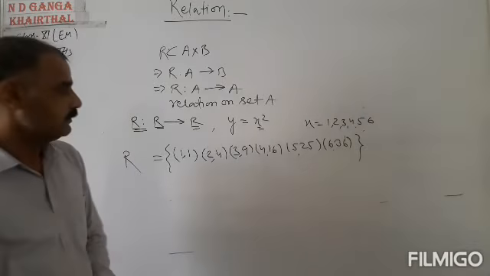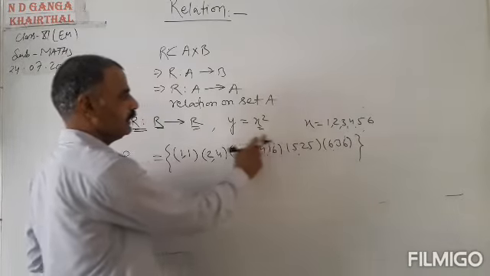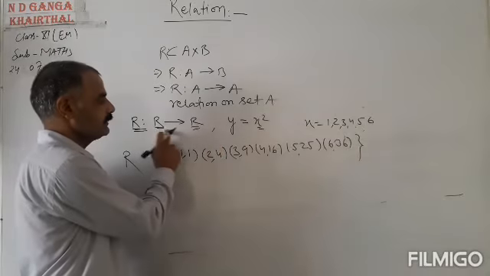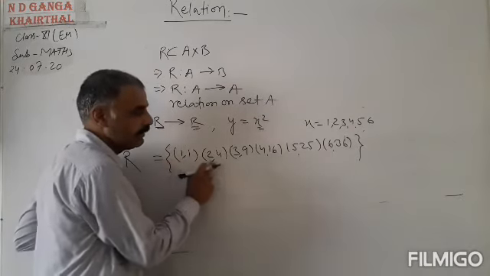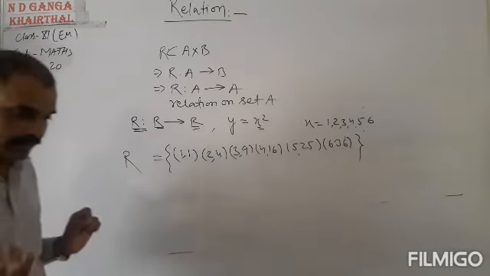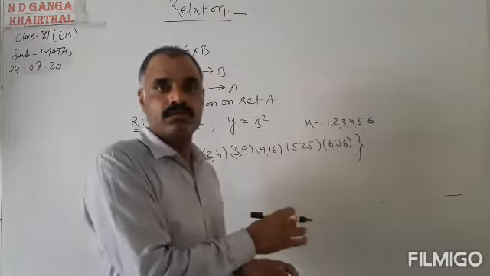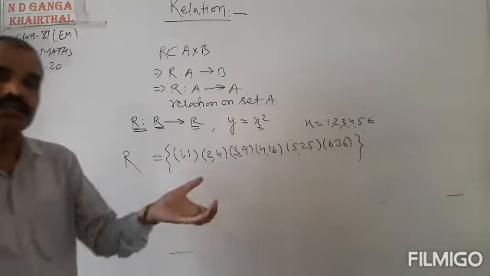Okay. Now 1, 2, 3, 4, 5, 6 are taken from the first set R. These are the first elements. And the set of first elements, I defined just two-three minutes before, is the domain.